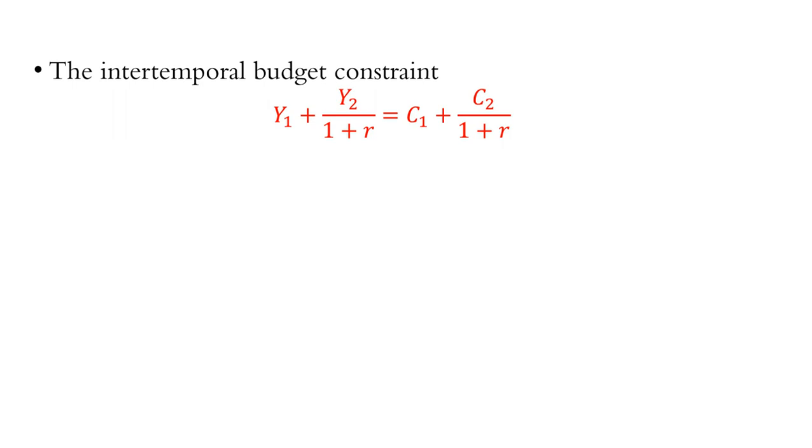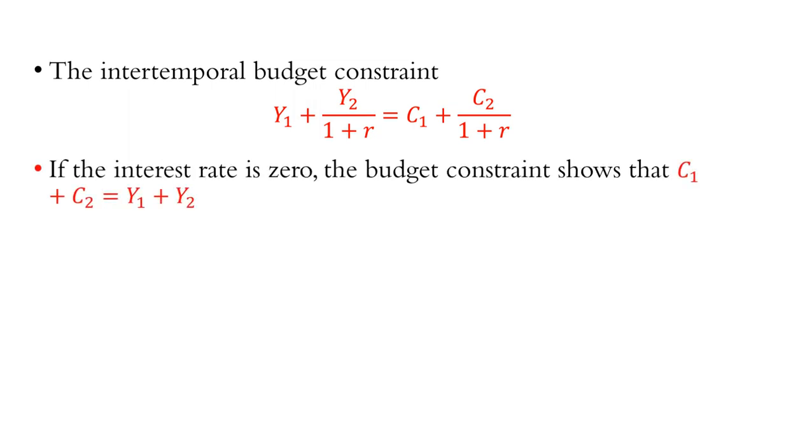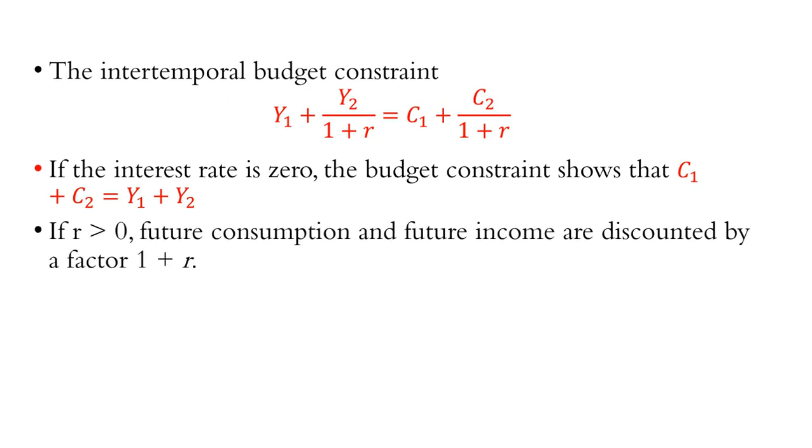This intertemporal budget constraint also shows that if interest rate is 0, the budget constraint is, and if interest rate is positive, then future consumption and future income are discounted by a factor 1 plus R. This discounting arises because the current income, if saved, earns interest and grows in future.